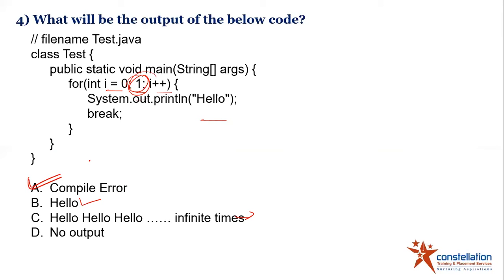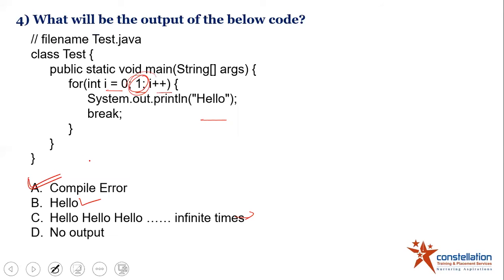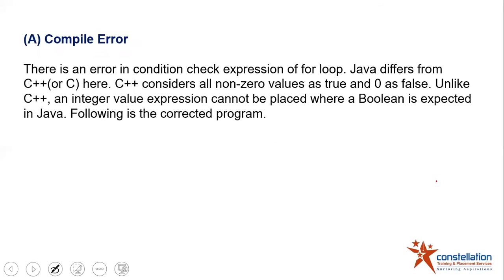And the reason for this is, unlike C++, okay, C++ considers all non-zero values as true and 0 as false. But in Java, you cannot put an integer value in the condition. So instead of 1, you have to write for (int i = 0; true; i++). You have to write something like this, then it will get executed. Otherwise, if you write 1, you are supposed to get a compile error for sure. So here there will be an error.